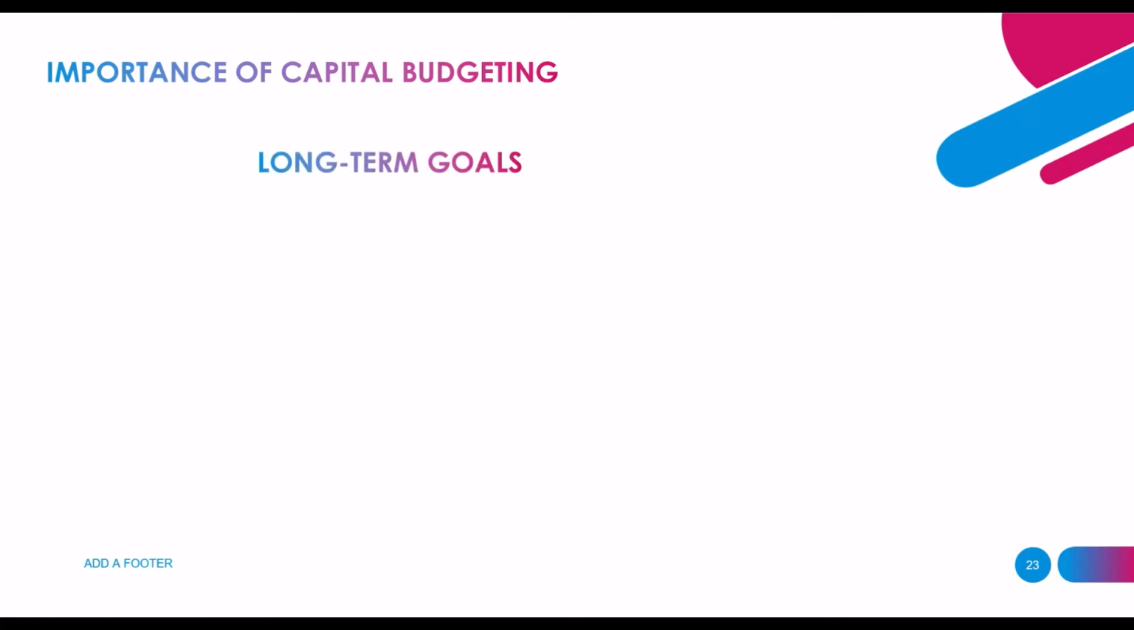Now we'll see the importance of capital budgeting. Under the importance, the first one is the long-term goal. The long-term goal is very important for any organization, we already know. A wrong decision can be a disadvantage for the long-term survival of any firm. So capital budgeting has its effects in the long-term span. It also affects the company's future cost and goals.